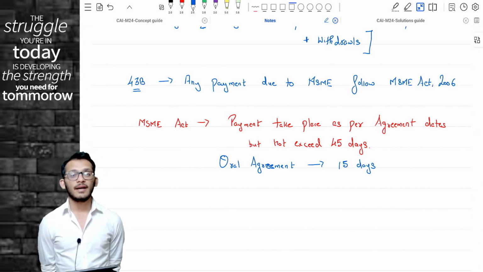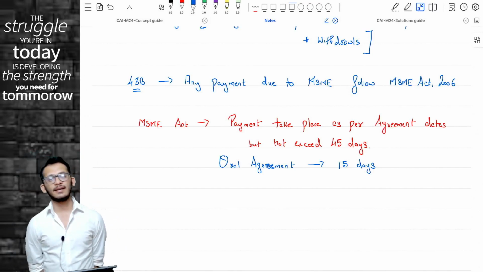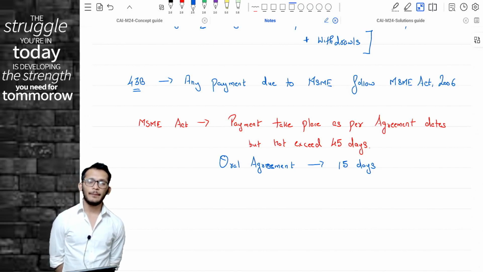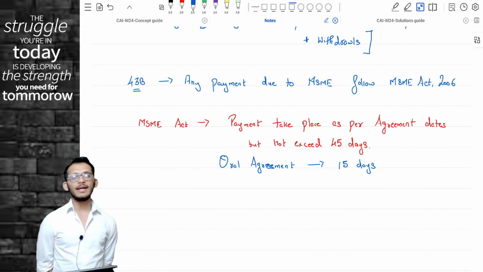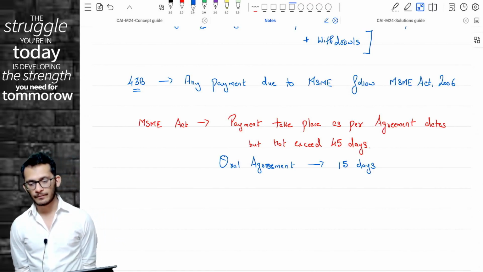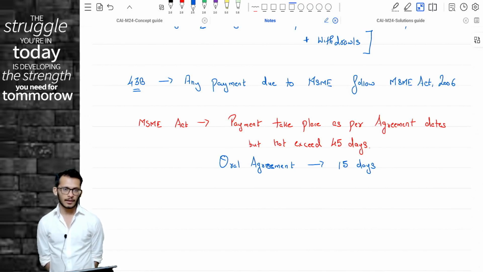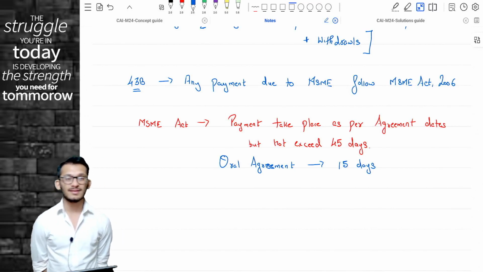Income tax says, going forward, if you don't satisfy these timelines, then the payment which you make will be allowed only in the year in which the payment is made. In simple words, accrual will be denied to you. Now, notice this very carefully.